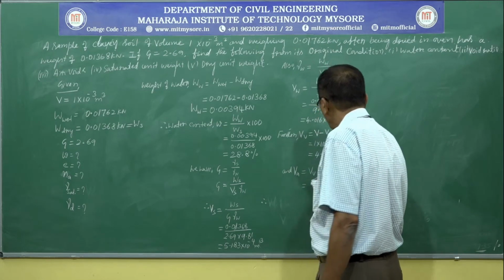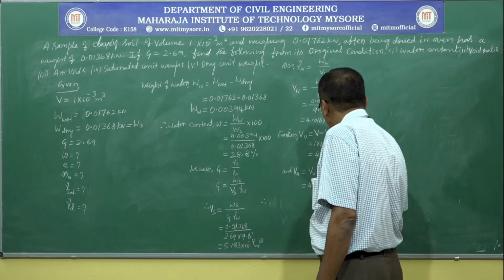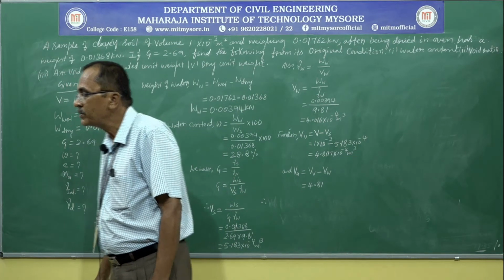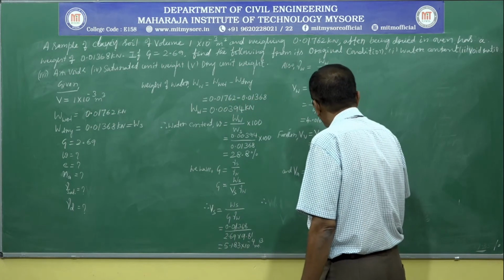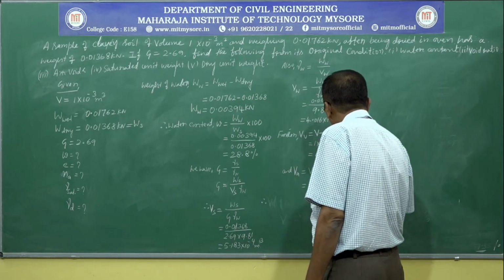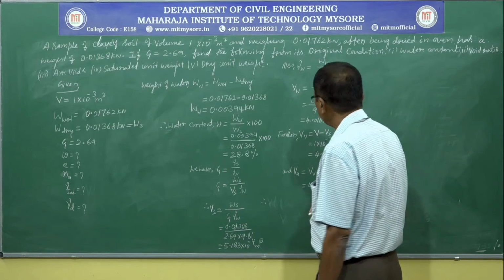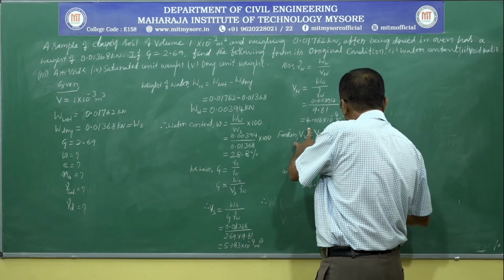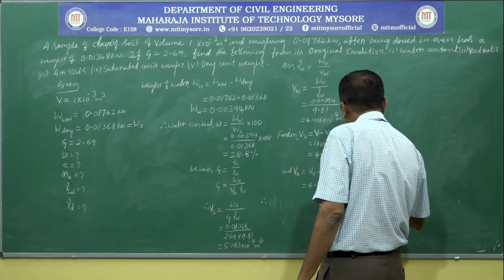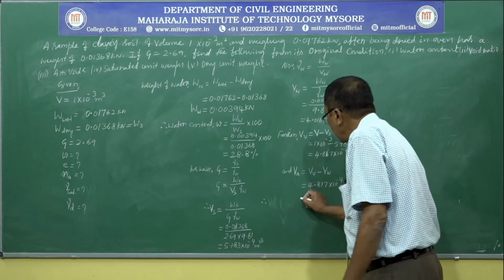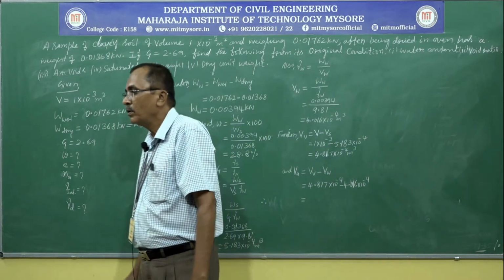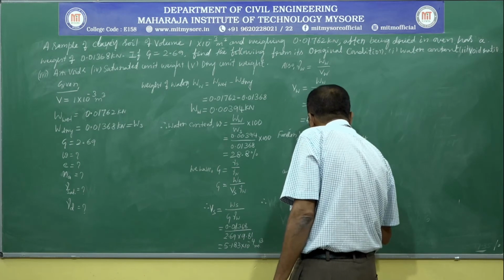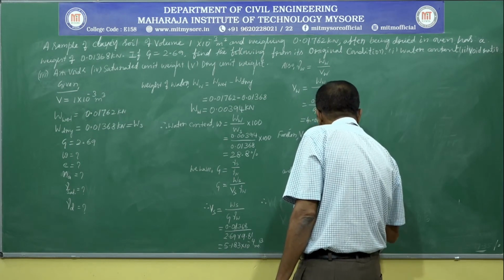That is equal to 4.817 into 10 power minus 4 minus volume of water, 4.016 into 10 power minus 4, that is equal to 8.01 into 10 power minus 5 meter cube.